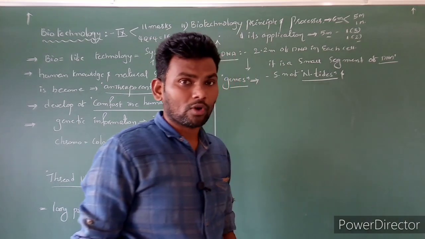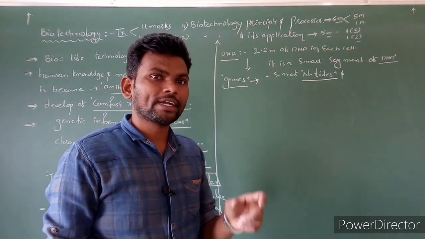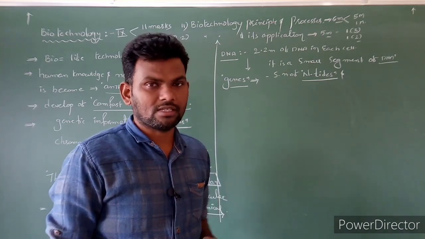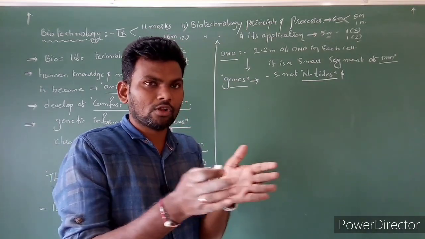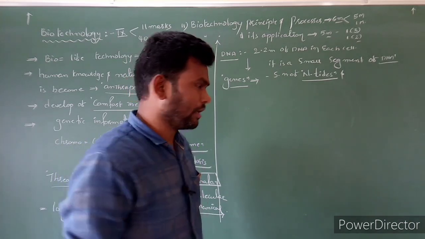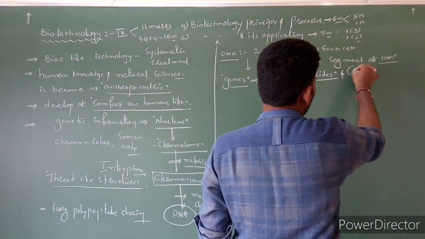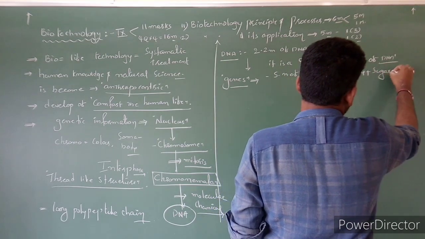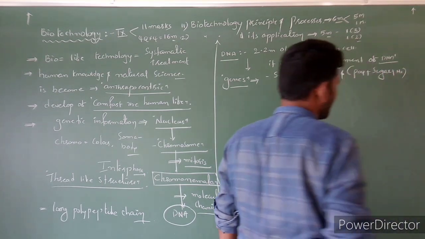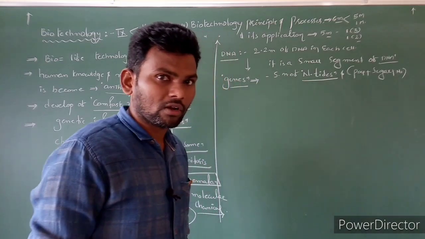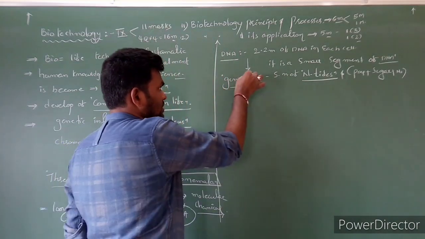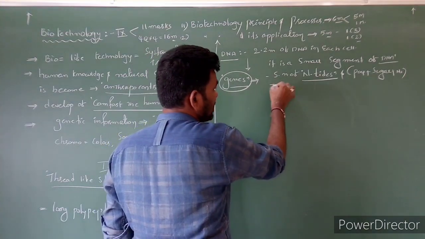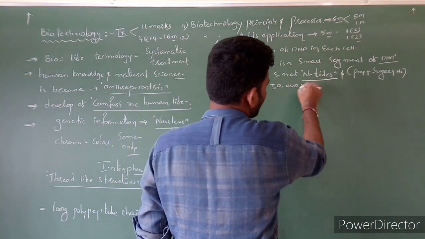And you know what a nucleotide is? Nucleotide means phosphate, sugar, nitrogen bases. All together, collectively, we call it a nucleotide. It is a combination of phosphate, sugar as well as nitrogen bases. Got the point or not? Next, in human beings, generally 30,000 genes are present.